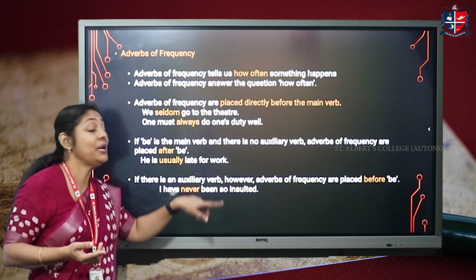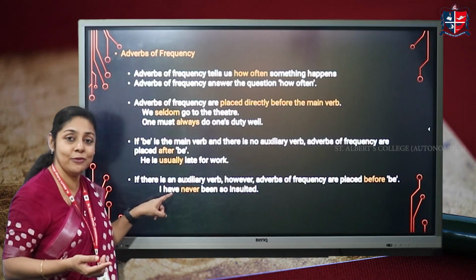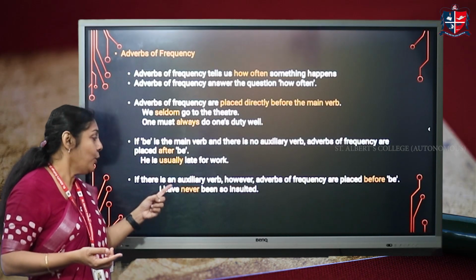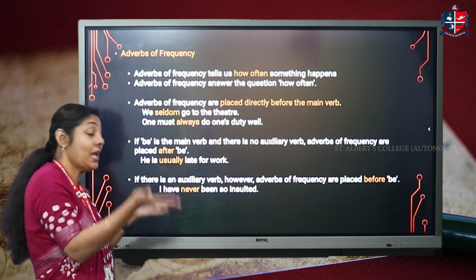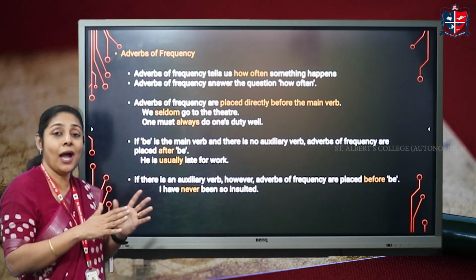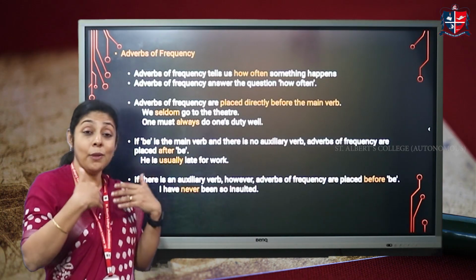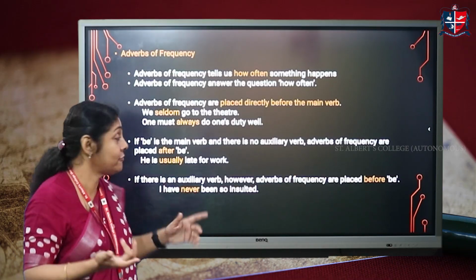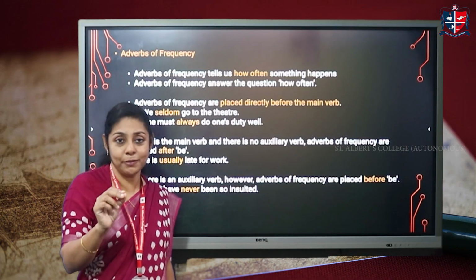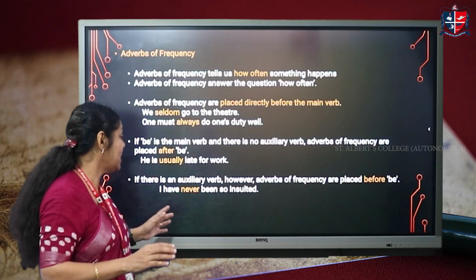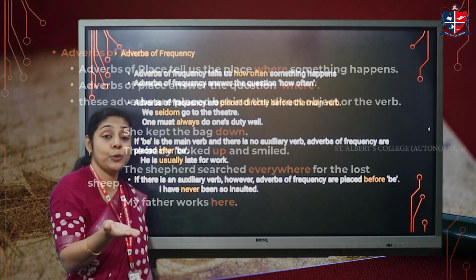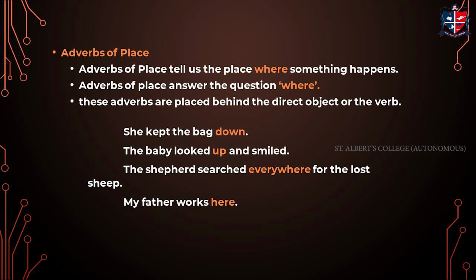I have never been so insulted. We have an auxiliary verb here, have, right? So we need to understand that in such cases, the adverb of frequency comes before be. Adverbs of frequency come after be when be is the main verb. But when there's an auxiliary verb used, the adverbs of frequency are placed before be, right?